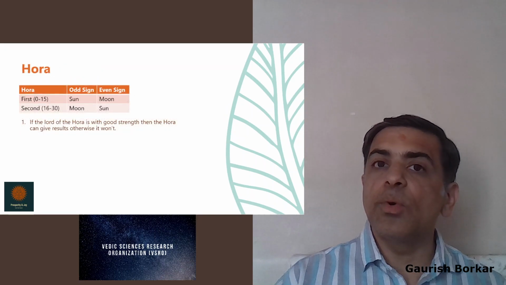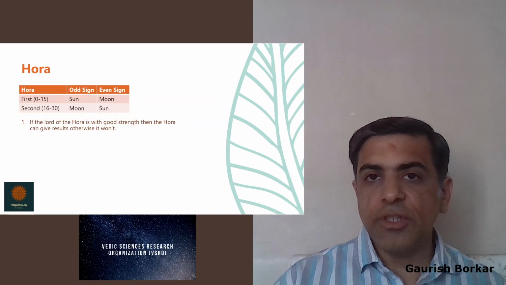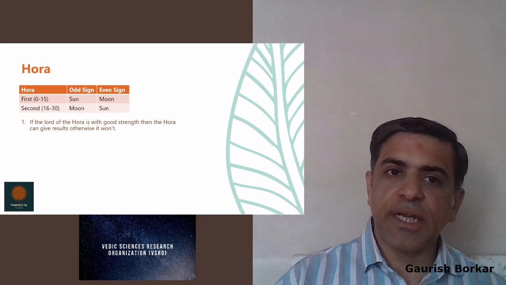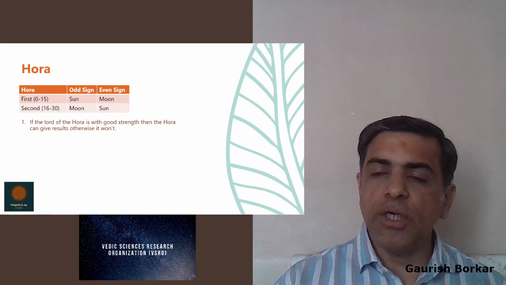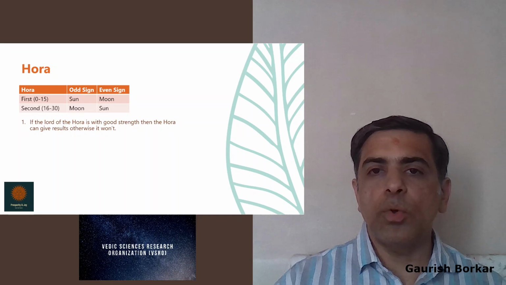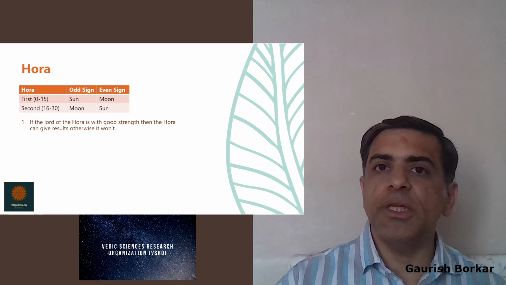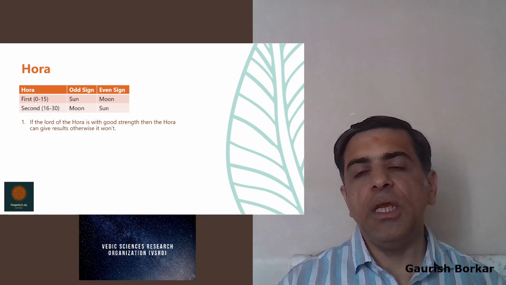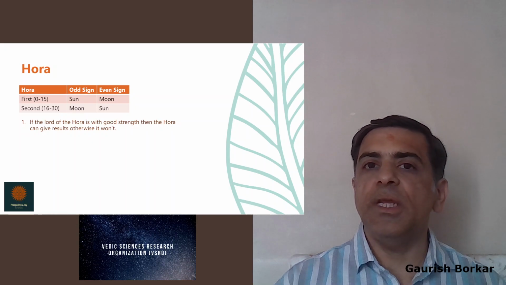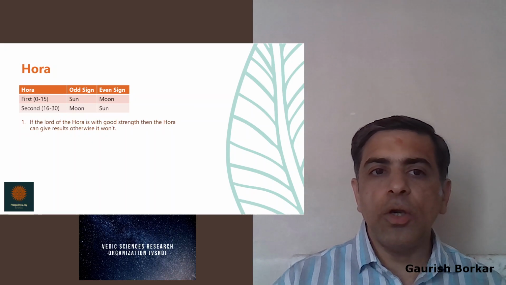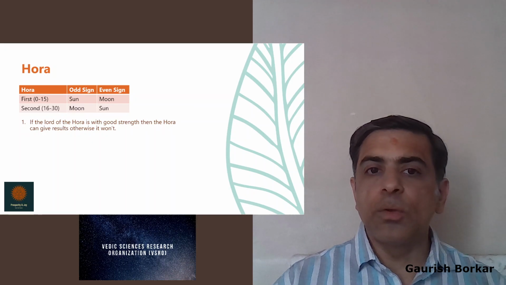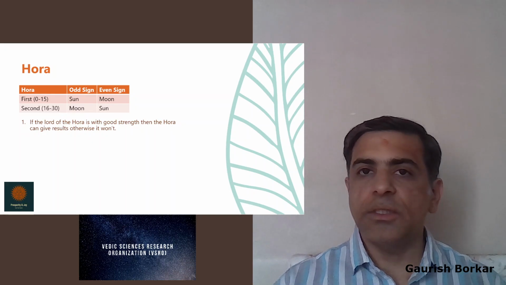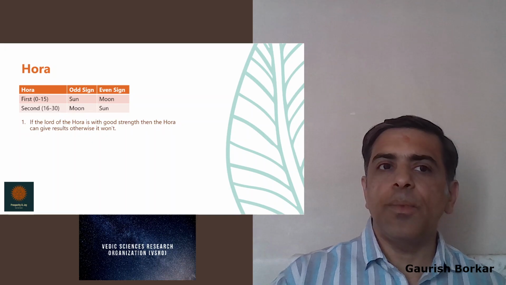From here, we would go to the Hora. Hora is first Hora and second Hora, the first half of the Rashi and the second half of the Rashi. For odd signs, the first Hora is owned by the Sun and the second Hora is owned by the Moon. And for even signs, the first Hora is owned by the Moon and the second Hora is owned by the Sun. If the Lord of the Hora has good strength, then the Hora can give the result. Otherwise, it won't give the results of that particular Hora. This is about the Hora.